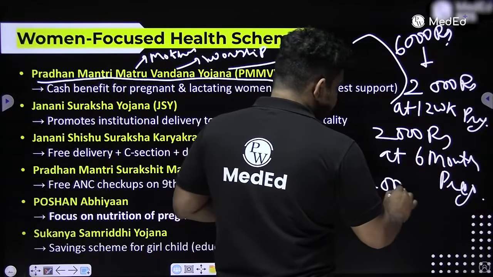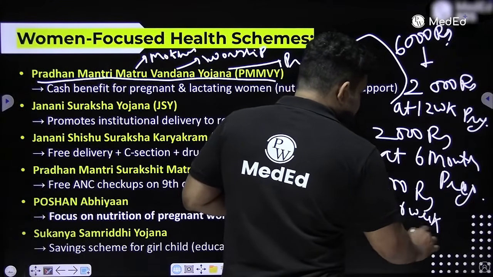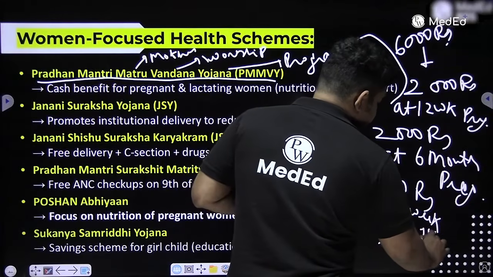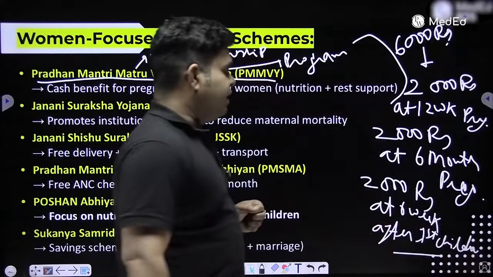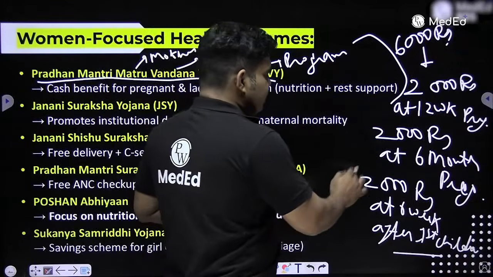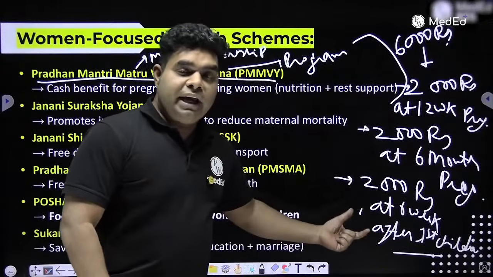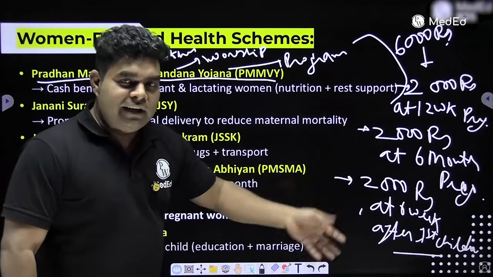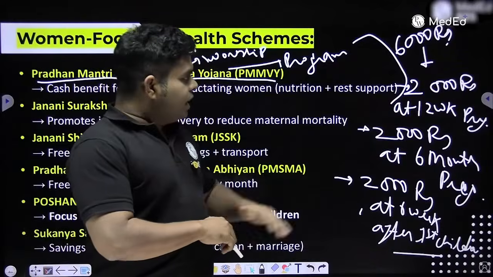And the last 2,000 rupees is given at 6 weeks after delivery, when she comes for the first vaccination of her child. Now one vaccine is after birth. The second vaccine we give at 6 weeks, for that the mother will come and she will get the last 2,000. And at this time we can also insert an IUCD. IUCD can be inserted up to 6 to 8 weeks after delivery. So this is a very good time for inserting IUCD also. So the total is 6,000 rupees.